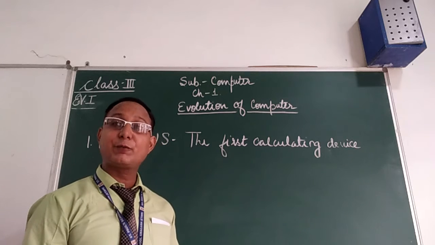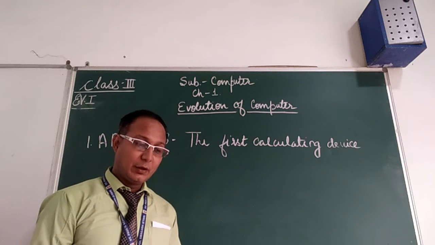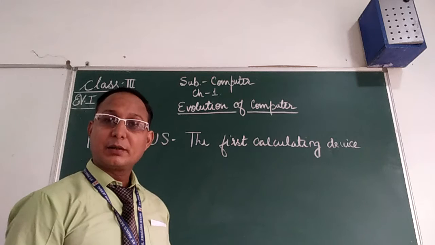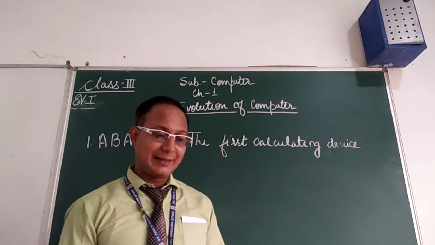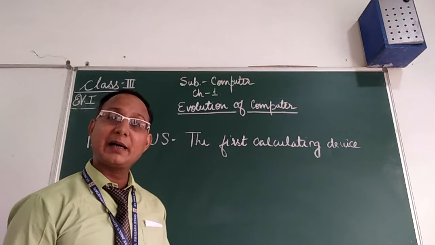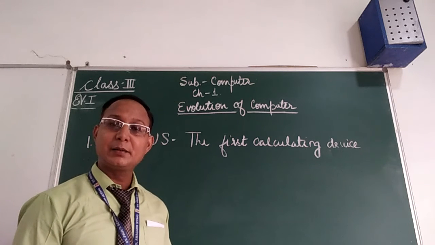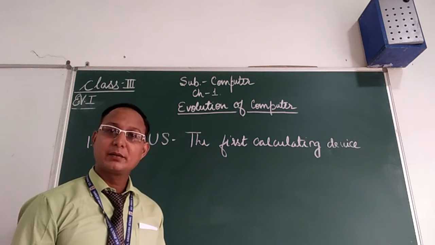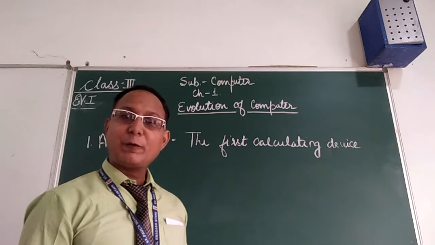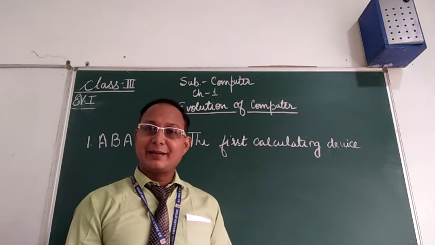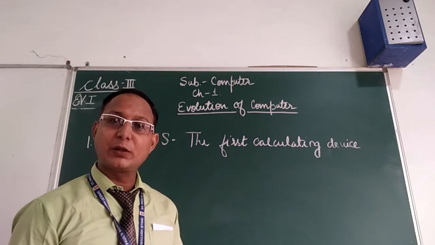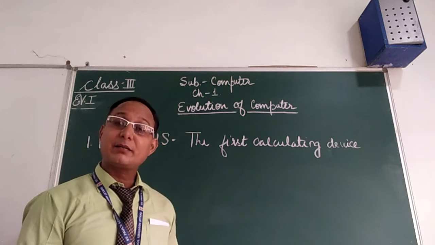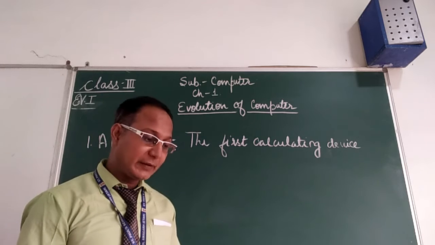All computation work in the abacus is done by sliding beads in a rack. It is a type of frame like a rack, and all the counting is done through the beads. It is also called a counting frame.